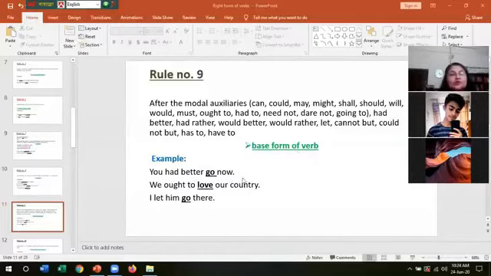Example, you had better go now. Here we cannot use going or gone or went. Just the present form of verb. You had better go now. We ought to love our country. I let him go there.